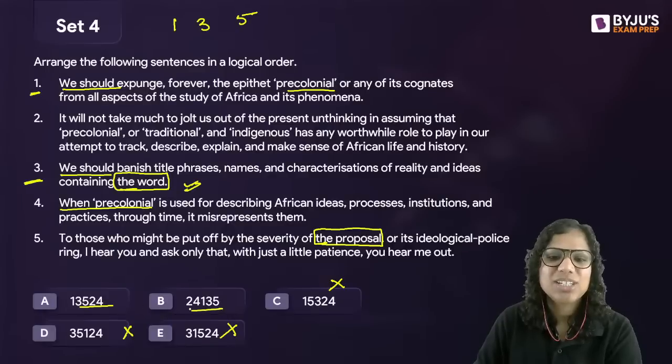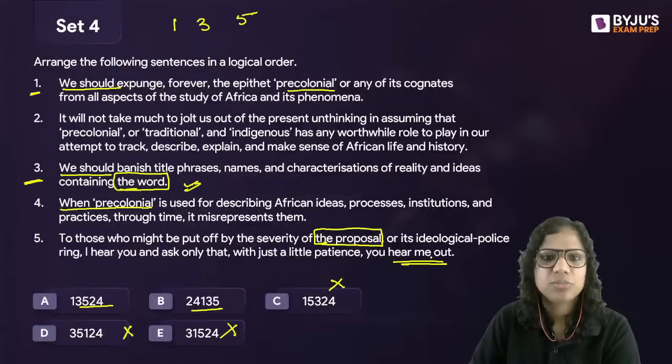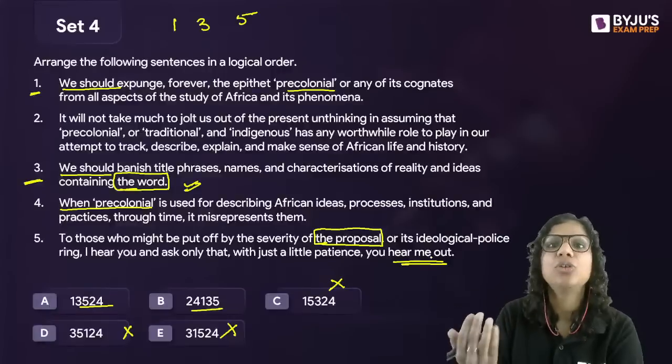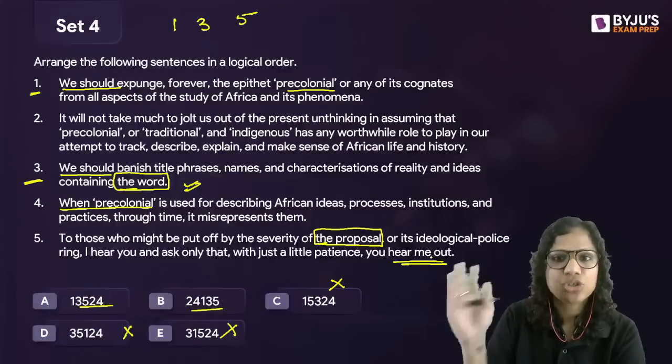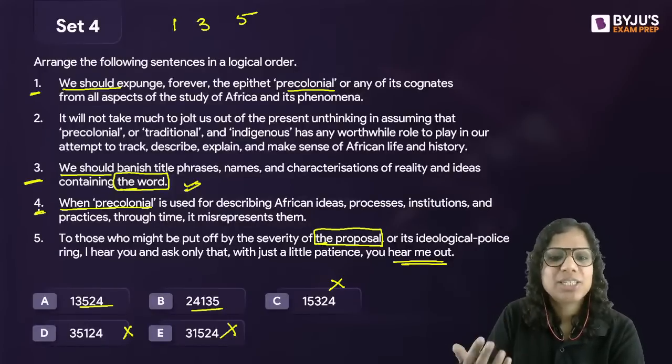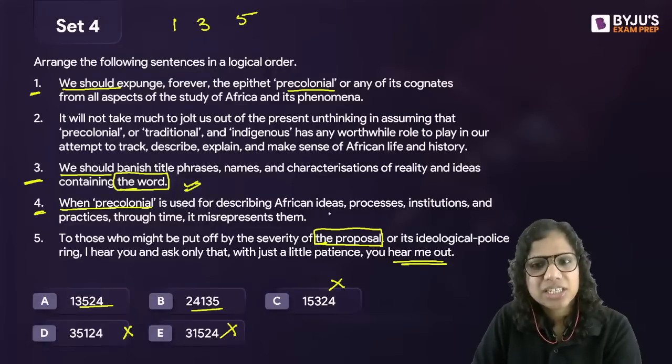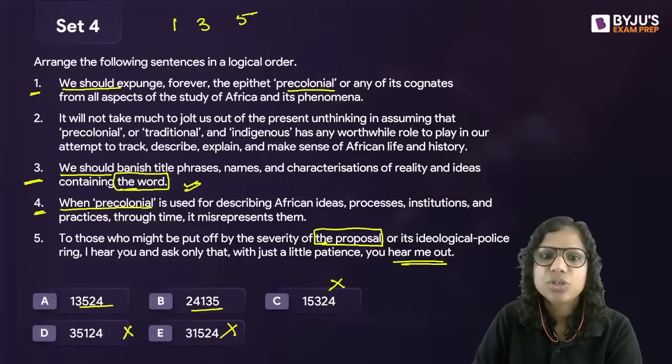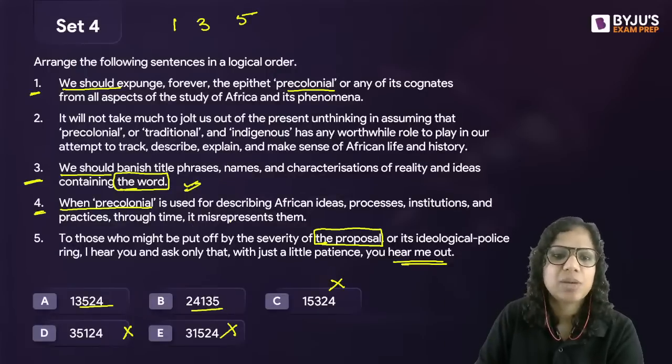It's actually A versus B. Now the author says that those of you who think my proposal is pretty radical, please hear me out. Then the author will explain why he or she is saying this, that we should stop using the word. So 4 is part of that explanation, isn't it? That when pre-colonial is used for describing African ideas, processes, institutions, and practices through time, it misrepresents them.